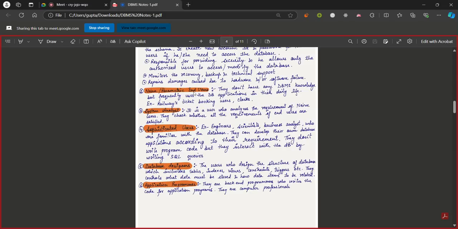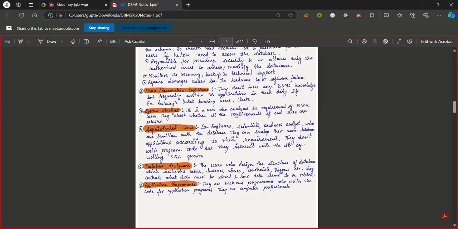Next is a sophisticated user. They're no one special, just people who access the database concurrently, just like the end user, but they also have knowledge about the database. They know how to interact with it. They know how to fetch data or modify the data. They know how to actually work with the DBMS. So those are sophisticated users.